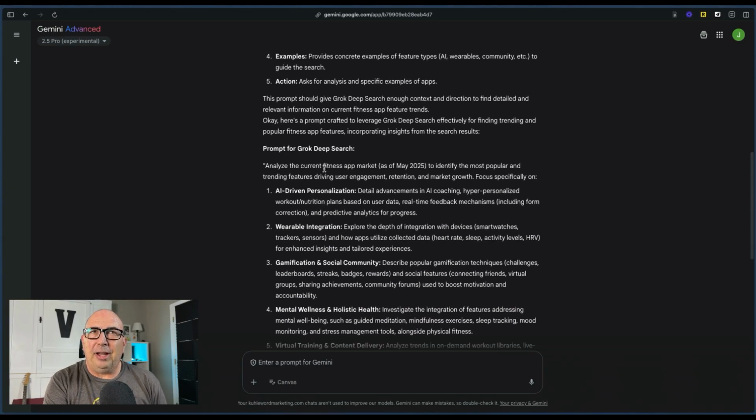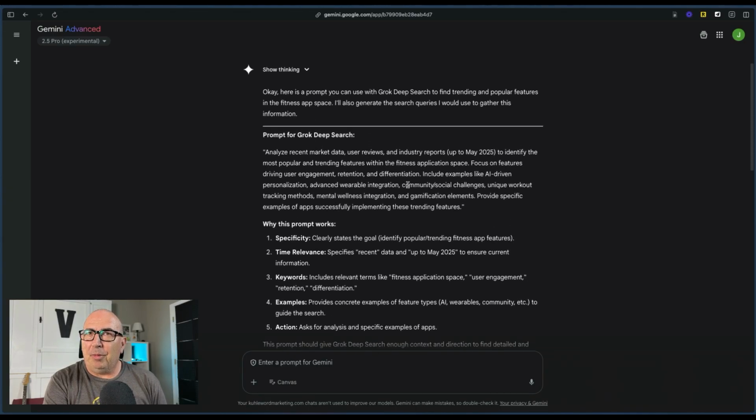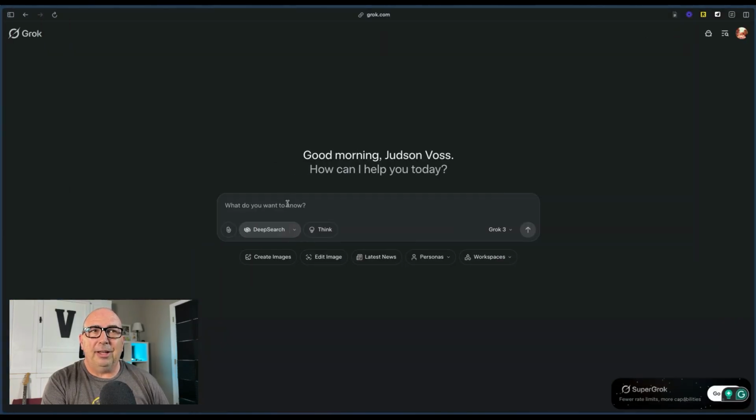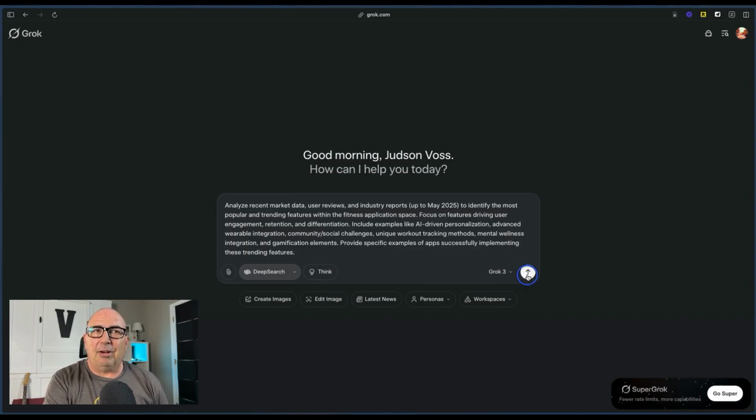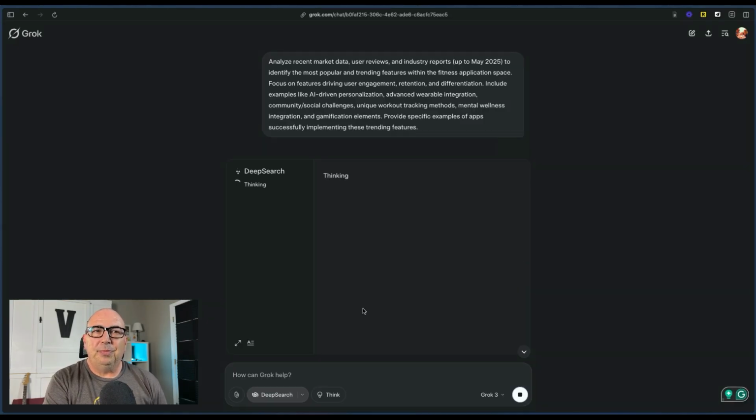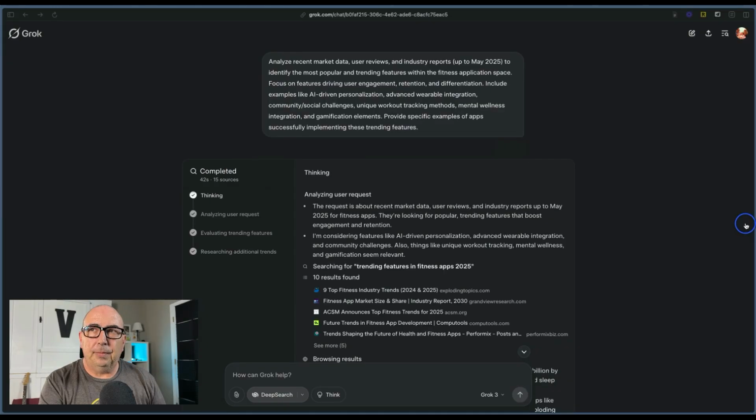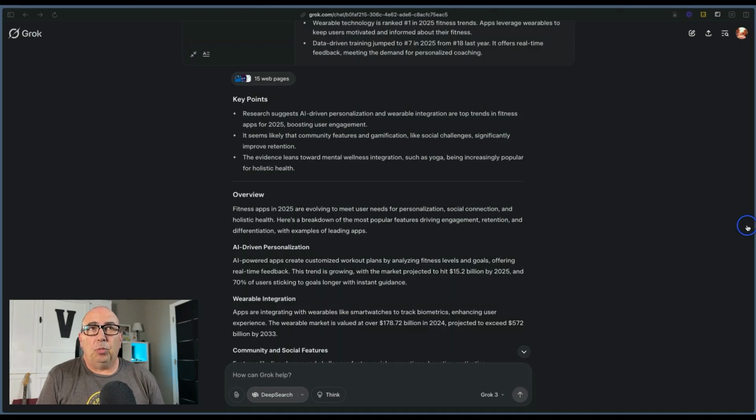So you could use that, or you could let Grok run wide open, which is what I'm going to do here. So I'm just going to copy that prompt, head back over to Grok and paste it in here and let Grok do that research. And after, I guess it was 42 seconds, Grok ran through, it did a few different things. So let's break down what exactly it created for us in the report that came out the back end, what we can do with that.